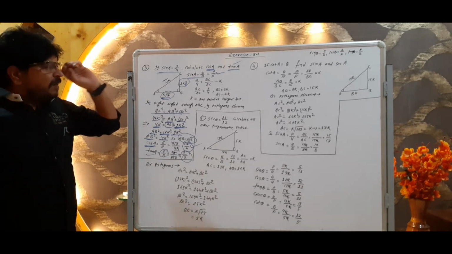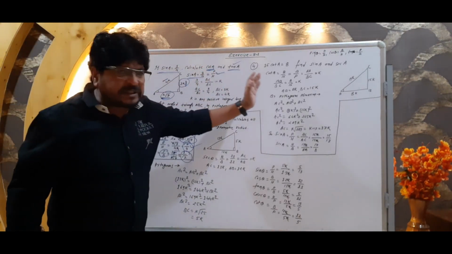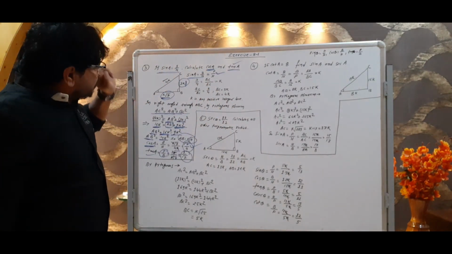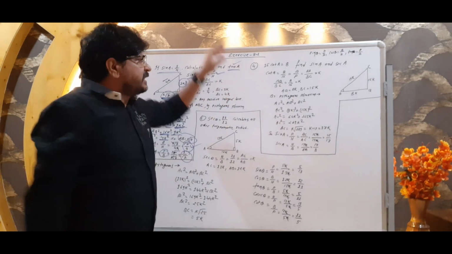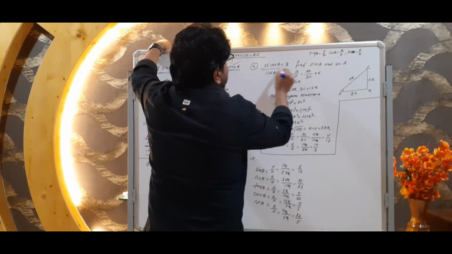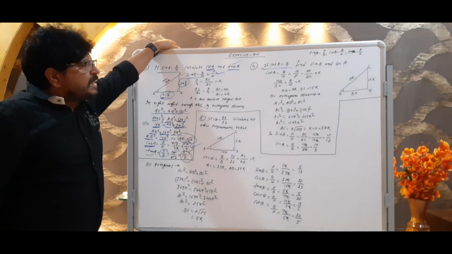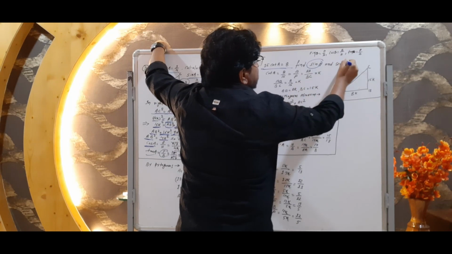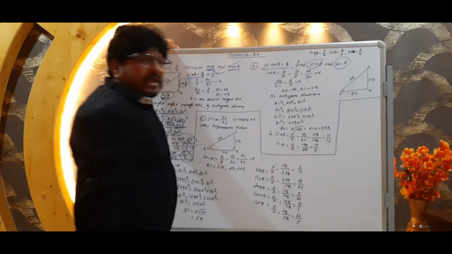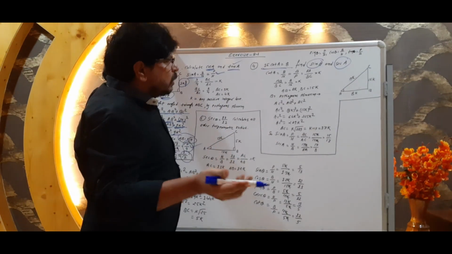Now the third is clear, and the fourth is in the same manner. What is the difference between the third and the fourth? If you look at the numerical, in the third, sine A is given as 3 by 4. Here it is given in this form: 15 cot A is equal to 8. We have to find sine A as well as sec A, which we can easily find out, not an issue.